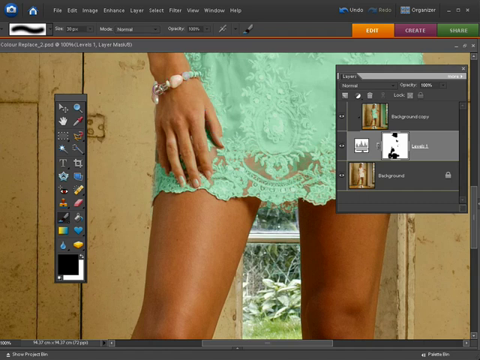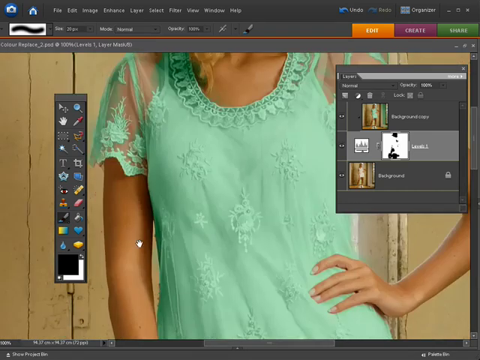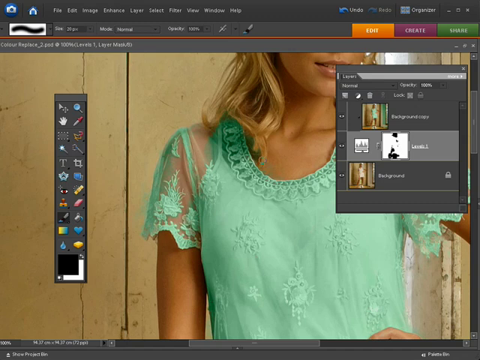And on the necklace too, there's some of the beads that have changed colour, especially just down here. Okay, so I'm just going to carry on like that and tidy up the edges until I'm happy. Of course there's also this bit in the neck that needs to be fixed, so it's very quick to use layer masks to fine-tune problem sections.